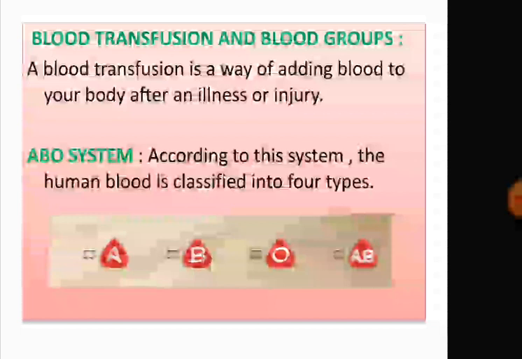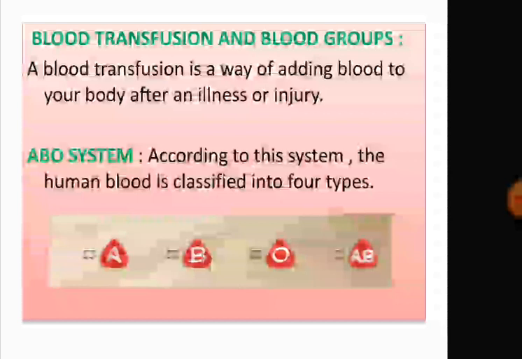But for doing so, it is necessary that the type of blood to be transfused should match with the type of blood of the receiving person. What blood type the receiving person is having, the blood that is transfused to that person must match with that person's blood. So, there are several systems of blood grouping. First is the ABO system.